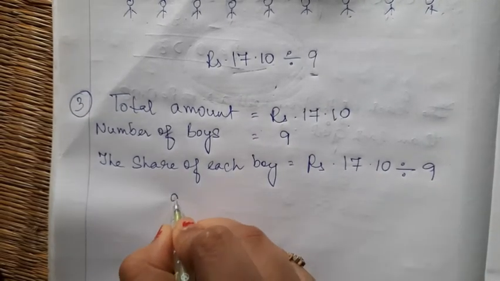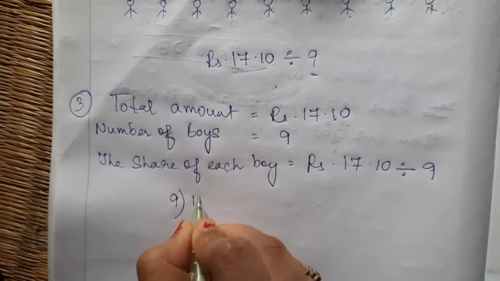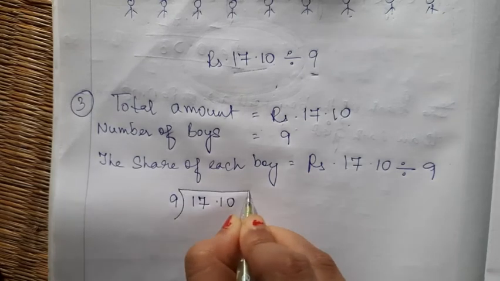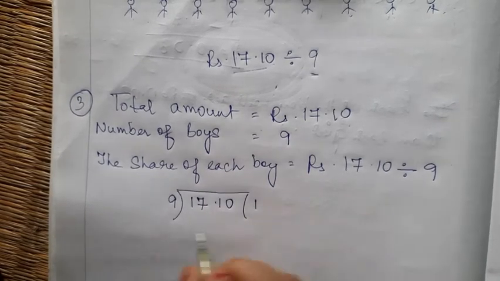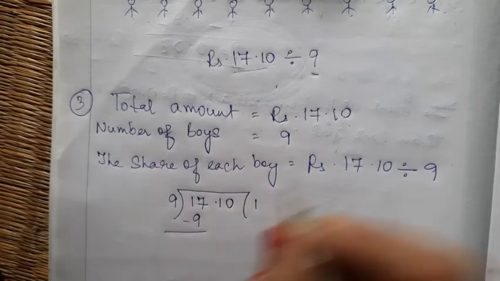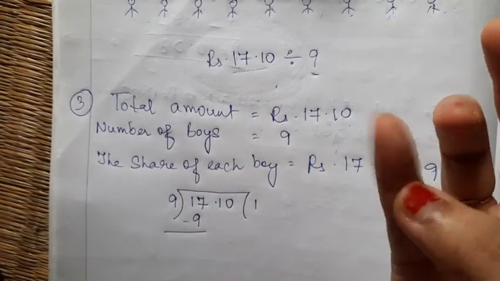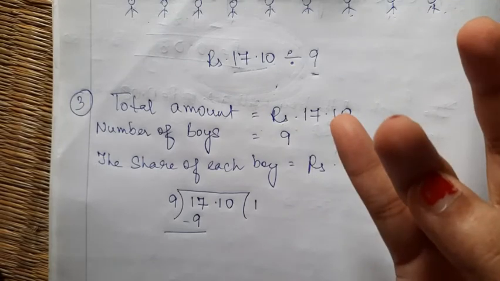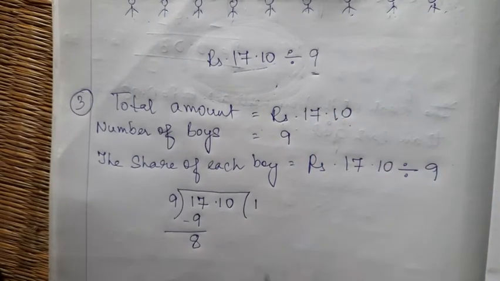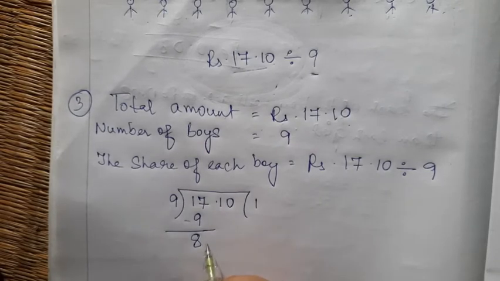So now let's solve this. 9, 17.10. 9 ones are 9. 9 twos are 18, which is greater than 17. So I'm not going to take 2. 9 eights are 72. Now in the next step, this 1 will come down, isn't it?